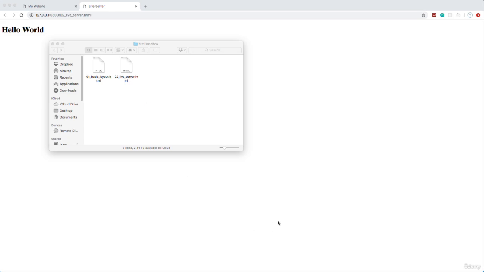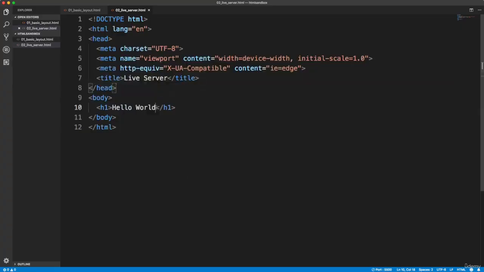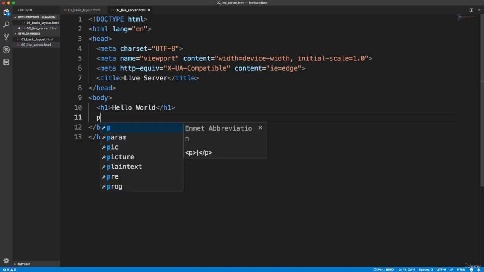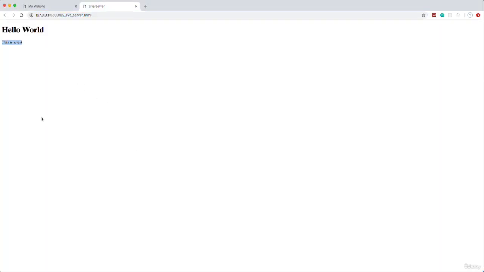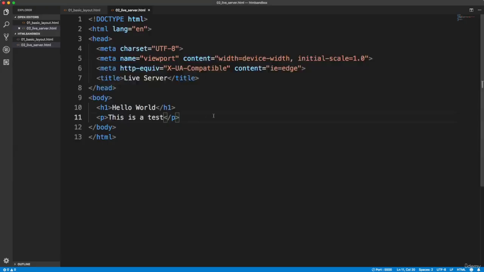So from now on, we're going to use Live Server to open our files instead of leaving and going and opening the file manually. Also, if I change something, like we'll just add a paragraph here, and we'll say this is a test, and I'll just save. And now if I go to Chrome, you can see this is a test is displayed. I didn't have to go and reload it, it just auto loads. And this is great for when you actually have your editor on one side and then the browser, because it automatically updates. Now I don't want to do that because I only have so much screen real estate here for you guys, and I don't want to make the editor too small. We might do that in some videos later on, but for now I'm just going to switch back and forth.